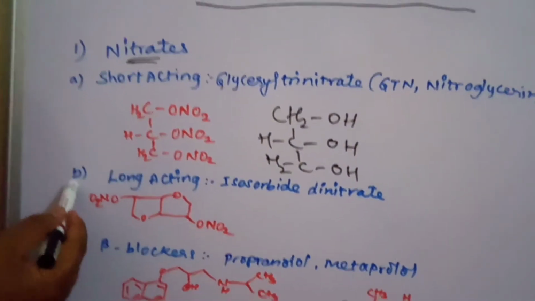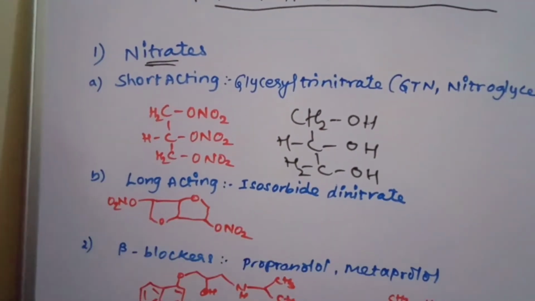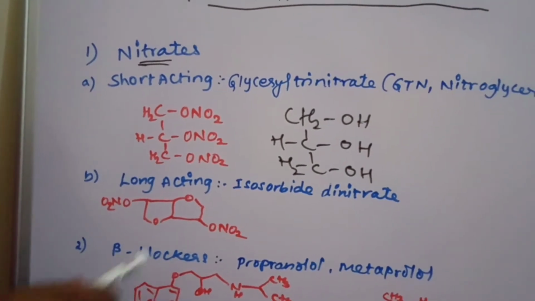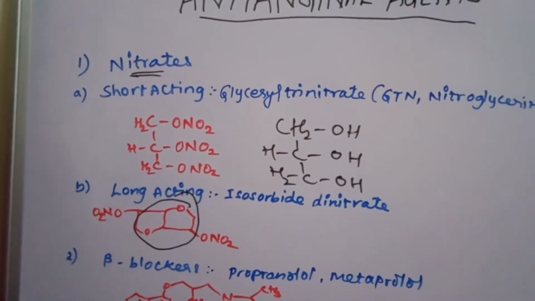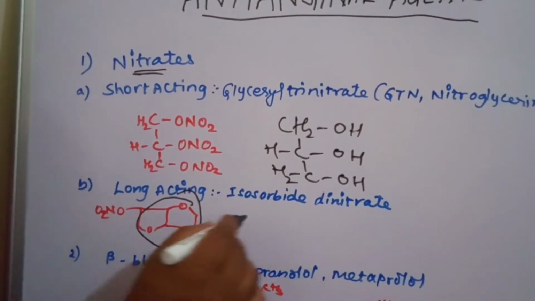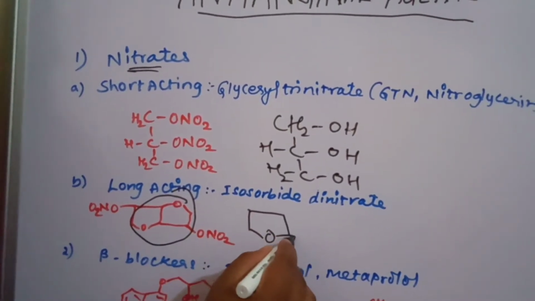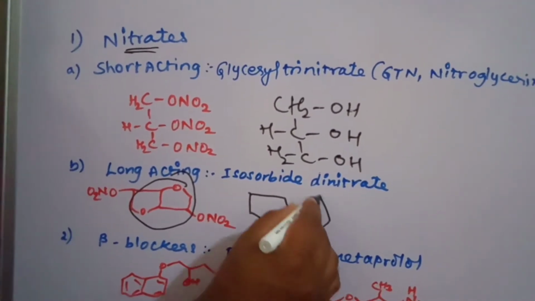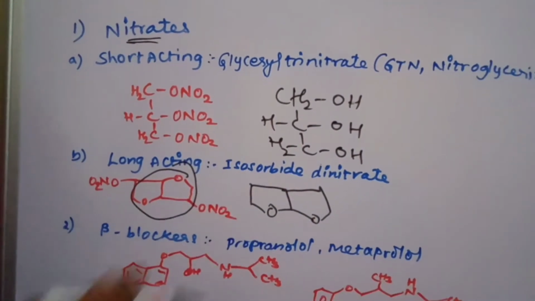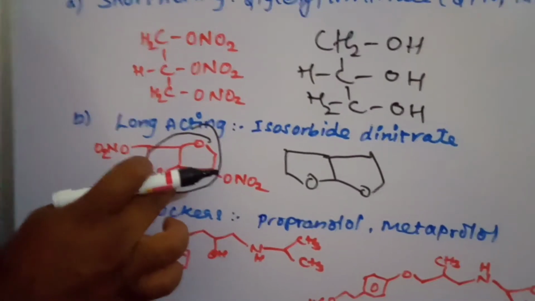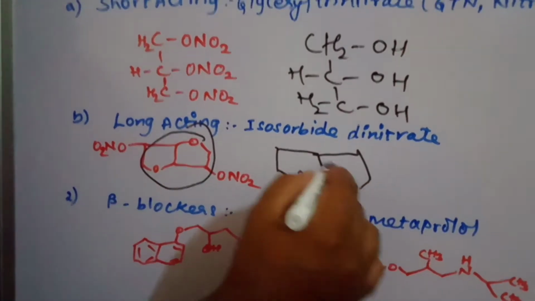The second subclass in nitrates is long acting. An example is isosorbide dinitrate. This is the isosorbide structure. To remember it in a very simple way, it has 5-membered ring structures containing an oxygen, which are saturated, and may be on the opposite side or the same side.